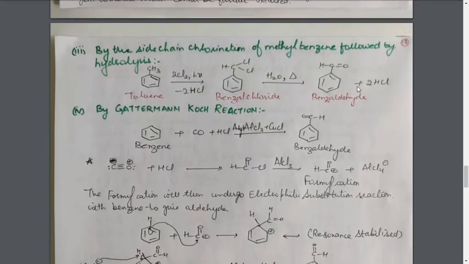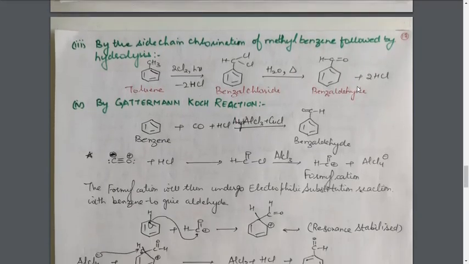Next method is by the side chain chlorination of methyl benzene. This is methyl benzene, that is toluene. Here the one carbon group, that is methyl group, is the side chain on this benzene ring. Now the chlorination takes place on this side chain. Chlorination means replacement of hydrogen atom by the chlorine atom. As a result, it is oxidized to the benzaldehyde.